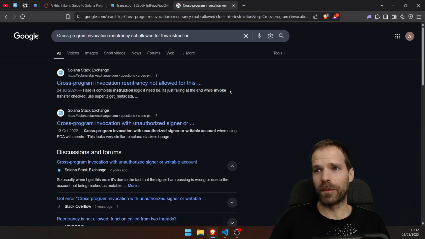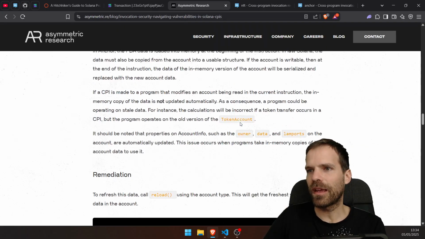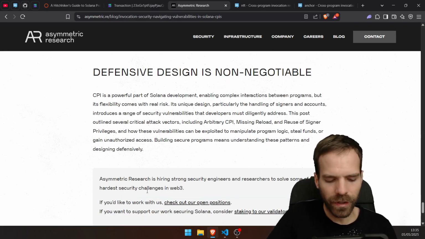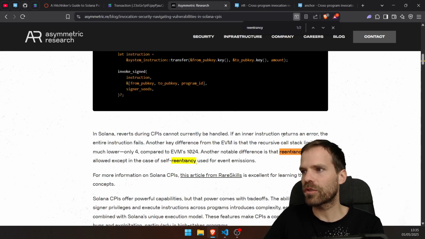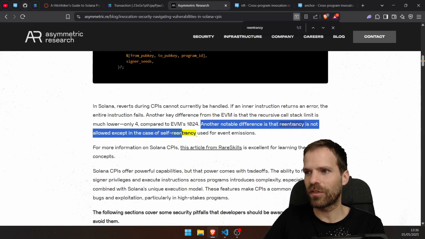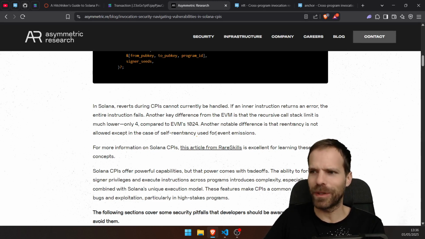Just gonna Google it and see what comes up. Another notable difference is that reentrancy is not allowed except in the case of self-reentrancy. Somebody knows what they're talking about. Again, there's so much more that I could have a look at. That's the classic bricking. Okay, but where do you write about reentry? If an inner instruction returns an error, the entire instruction fails. Yeah, I think that's a design choice as well. Reentrancy is not allowed except in the case of self-reentrancy used for event emissions. Okay, so that's what we've been using it for as well. Reentrancy for event emissions, which again feels a bit like a hack, but whatever.